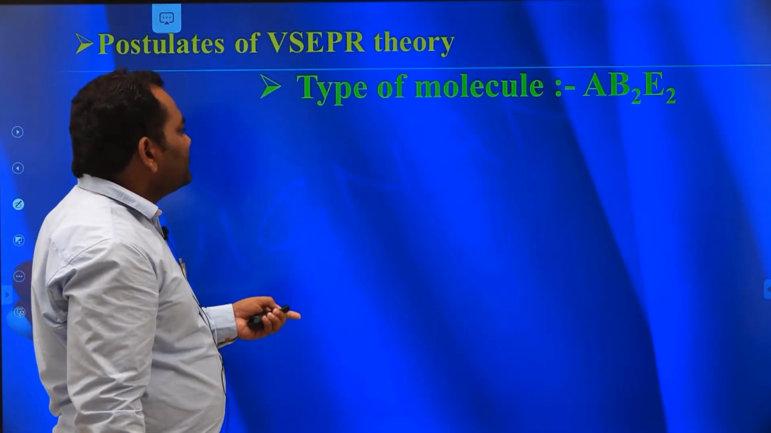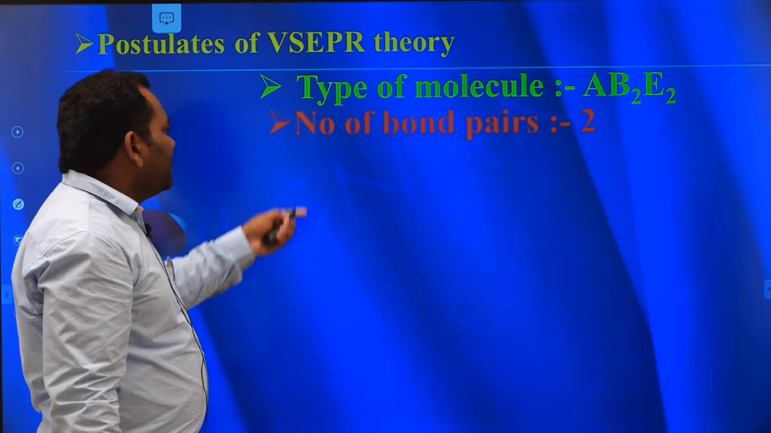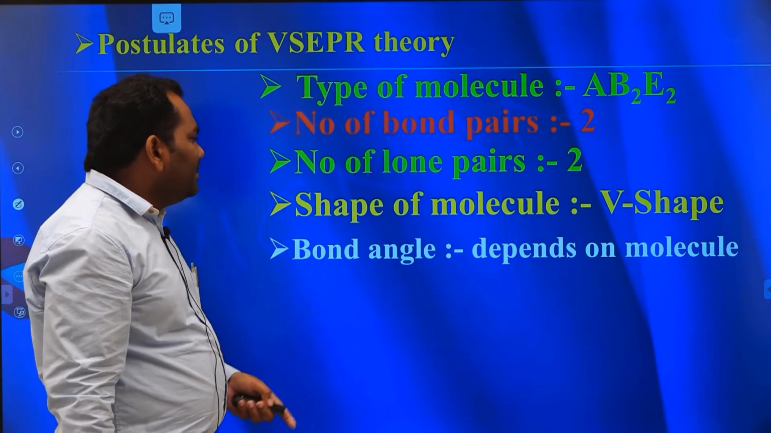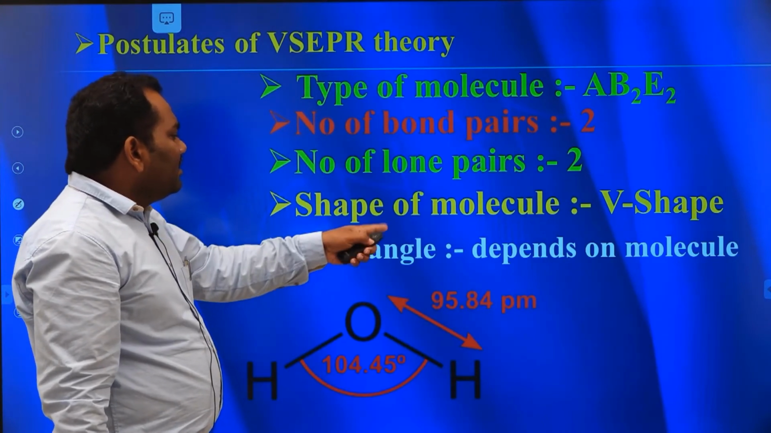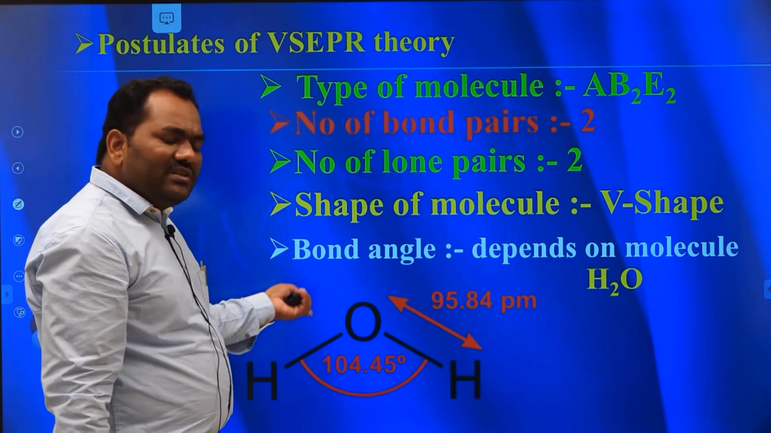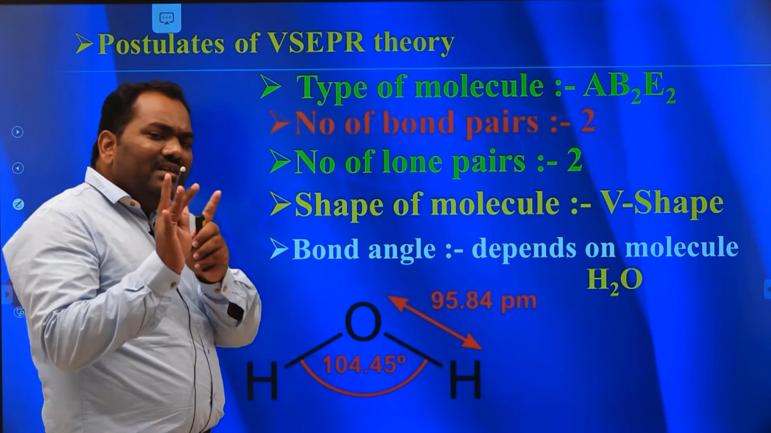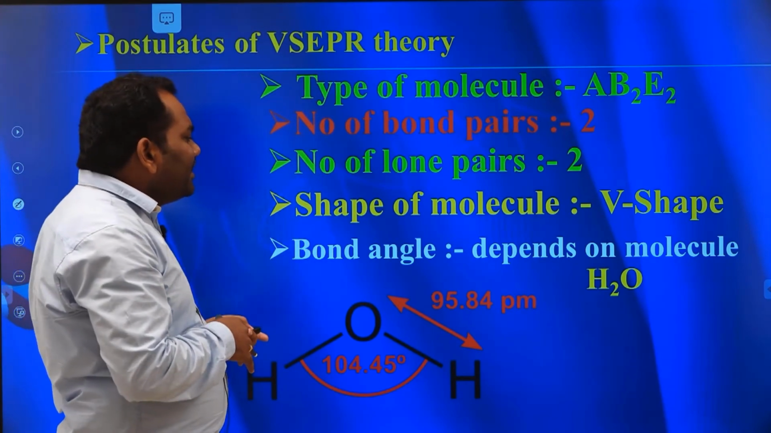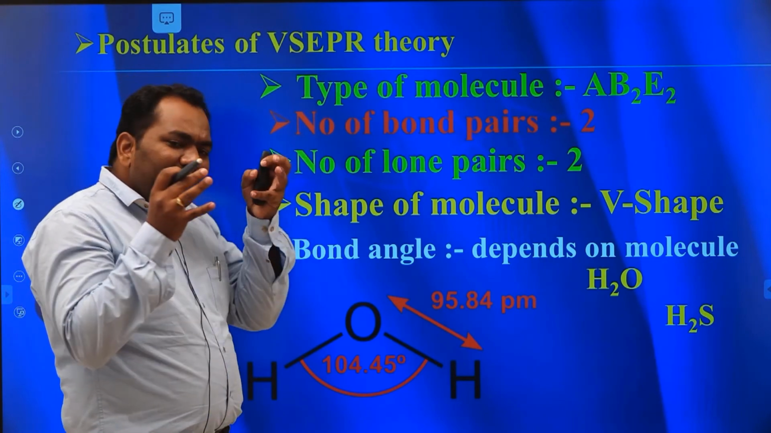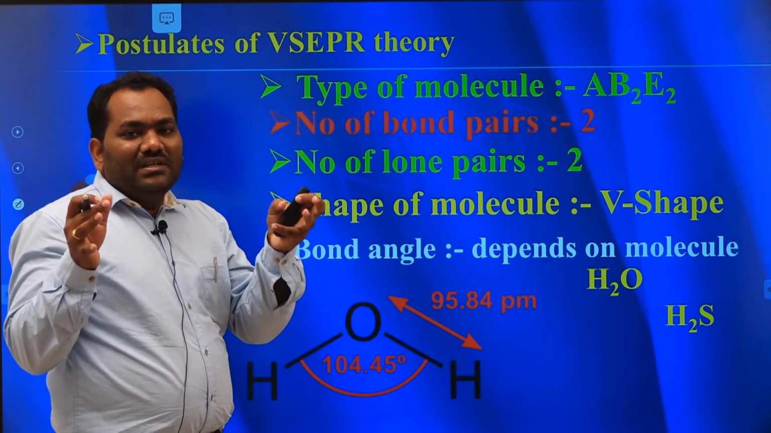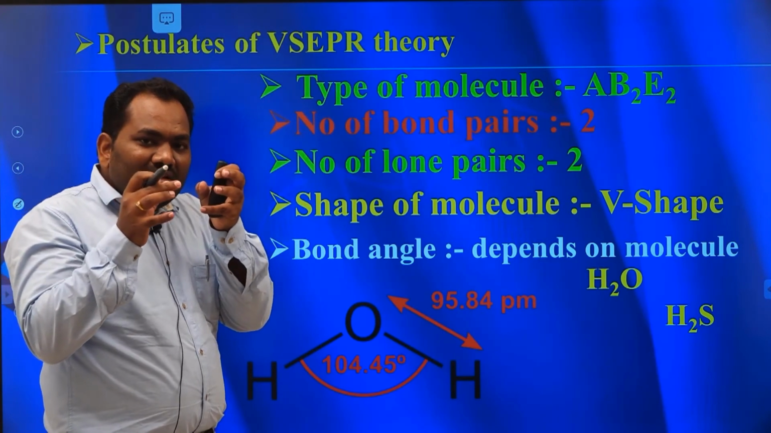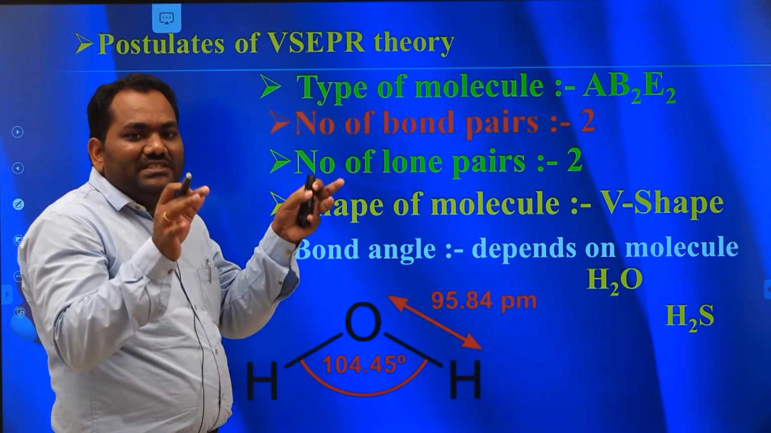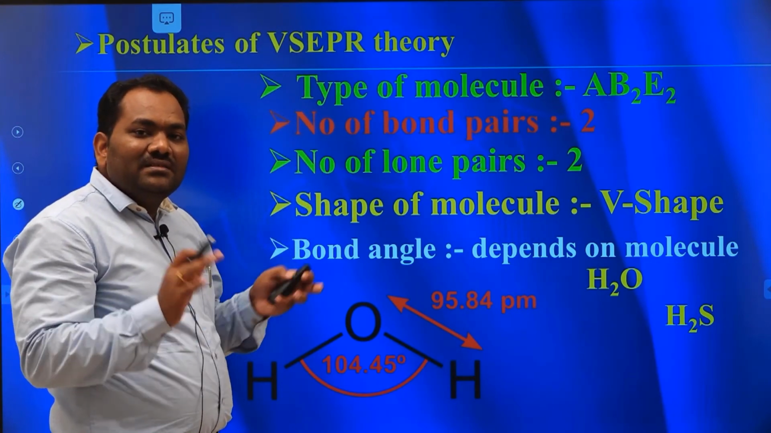The next molecule is the AB2E2 type molecule. Here the number of bond pairs is 2 and the number of lone pairs is 2, and the shape of the molecule is V. Here also the bond angle depends upon the electronegativity or size of the central atom. Why, if electronegativity increases, does the bond angle increase? If electronegativity is more, the attraction between the electrons and the nucleus is more. That's why the bond pairs come closer to the nucleus. Due to this, they repel each other maximally. That's why the bond angle is more.